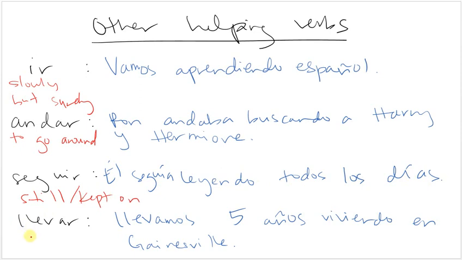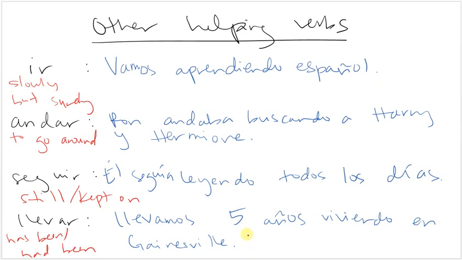Llevar is a new one that we haven't done yet. When you use llevar with the progressive, it means has been or in the past had been. So, llevamos 5 años viviendo en Gainesville. Normally with llevar, you're going to have llevar and then a period of time and then the ing. So, what this means is we have been living in Gainesville for 5 years.